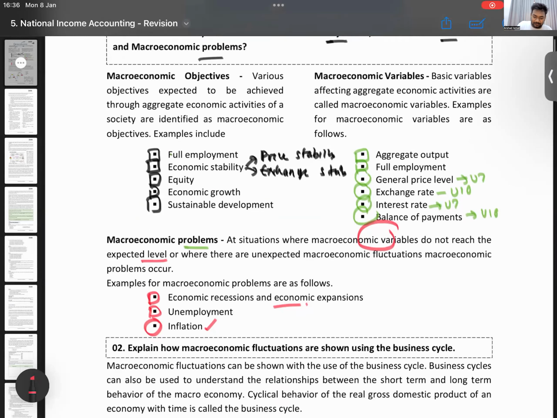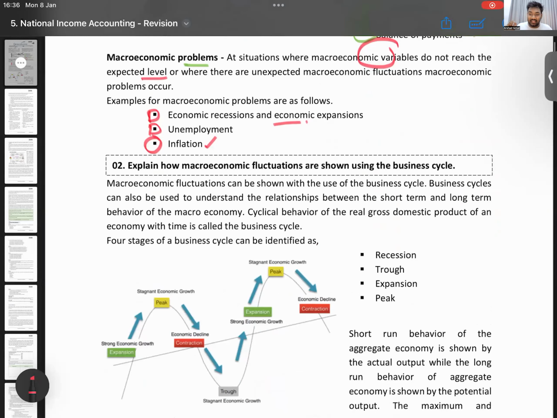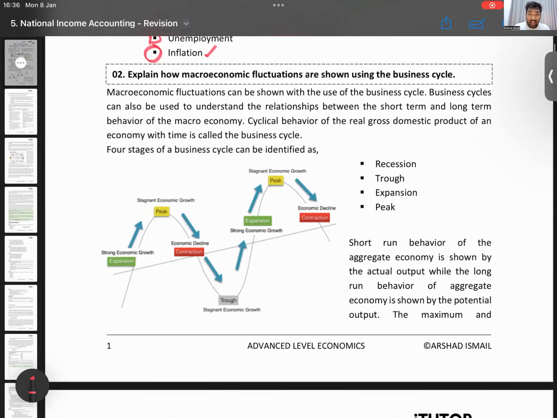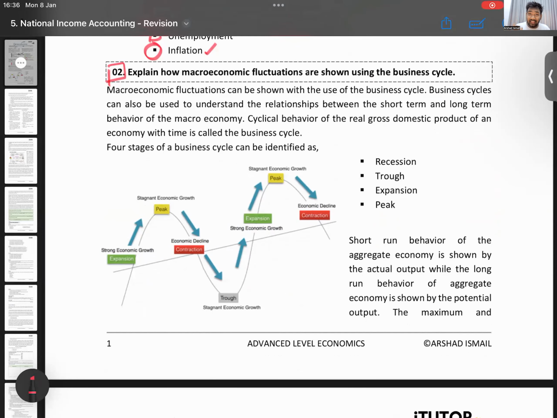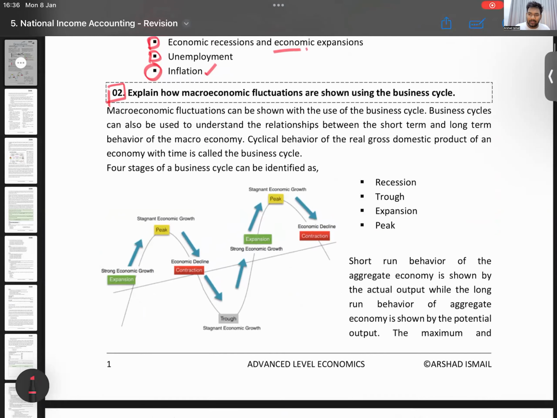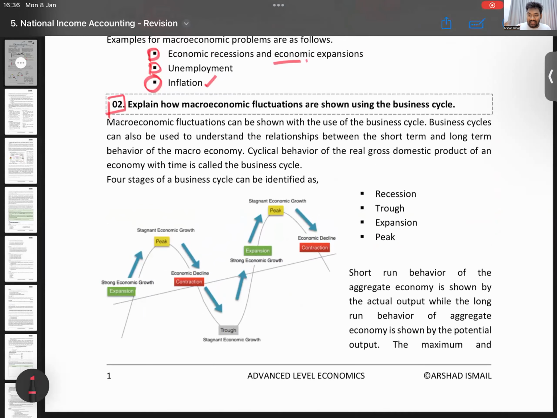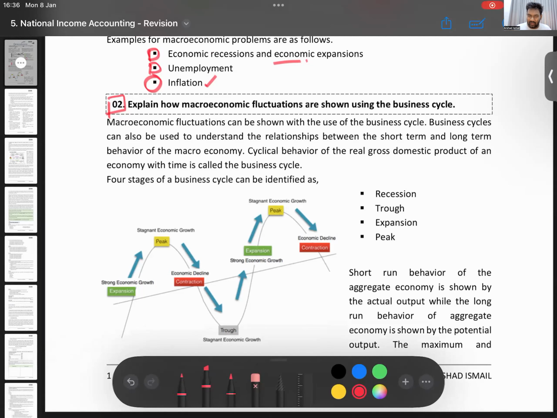Then coming into this, business cycle. Very important area, guys. Highly tested in your paper. There are MCQs, there are essay questions that they test. Business cycle, revision class, it depends on how many sessions I would take.